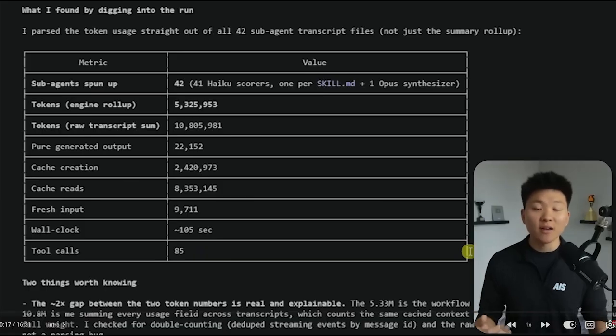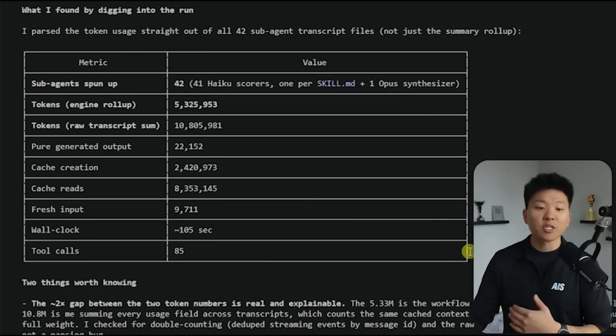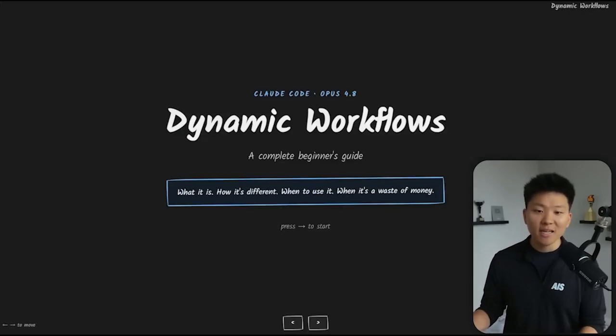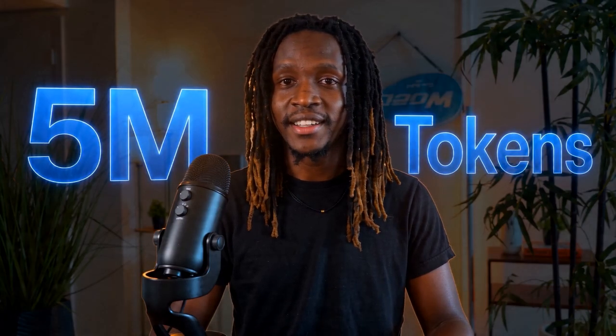"It did take a ton of input tokens. It ate up basically 5 million input tokens, but there wasn't that much to output, so it wasn't super expensive. I, in one workflow prompt, burned through half of my $200 a month subscription with just one prompt, and it took a little over 30 minutes." That's a 97,000 view video, and to his credit, he's one of the only ones who says the number out loud. One prompt, 5 million tokens, half his monthly plan, gone.